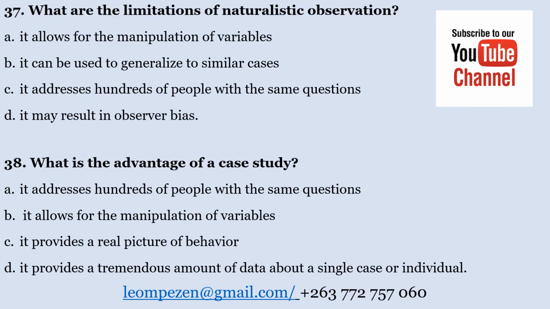What are the limitations of naturalistic observation? A, it allows the manipulation of variables. B, it can be used to generalize similar cases. C, it addresses hundreds of people in the same question. D, it may result in observer bias. The correct answer is that it may result in observer bias, since one will be observing participants and organisms in their natural settings and may be biased in what one observes.